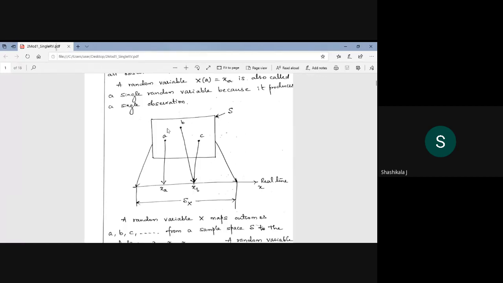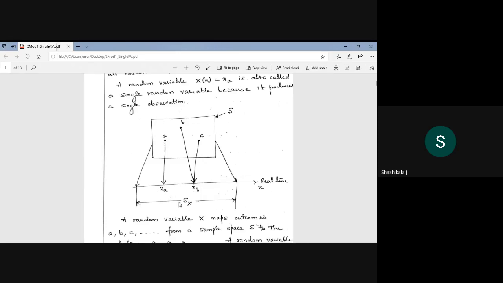In the sample space, A, B and C are my sample points, or the events. Then this is a real number axis, and A is mapped to xa, and the event B is mapped to xb, and event C is also mapped to xb.